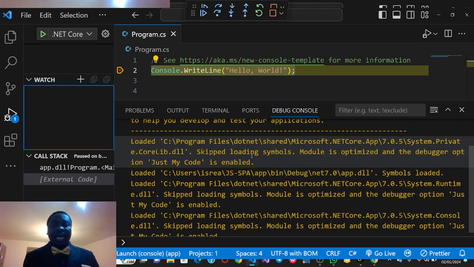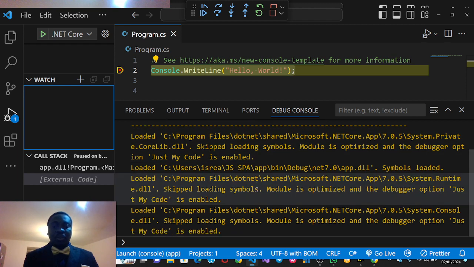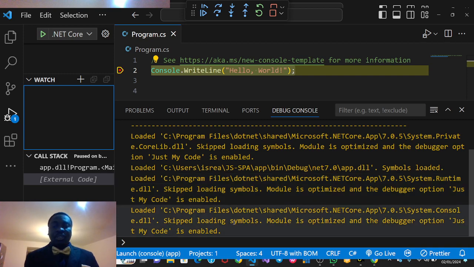So with this, I'll say, okay, this is the Microsoft .NET Core, this is the version that we checked. Now also with this, I'll be able to say that, okay, this is what we are running. This is the program file, right? This is the Microsoft .NET Core app. Now also this is a way we are debugging each and every one. Module is optimized, and the debugger option, just my code is what's enabled.